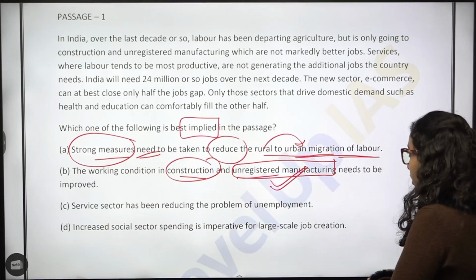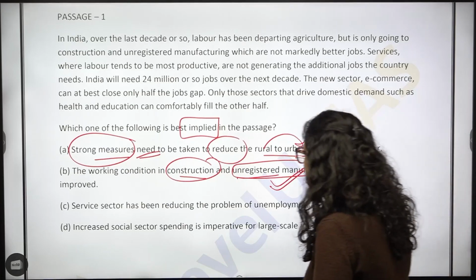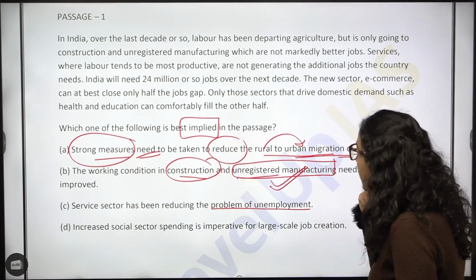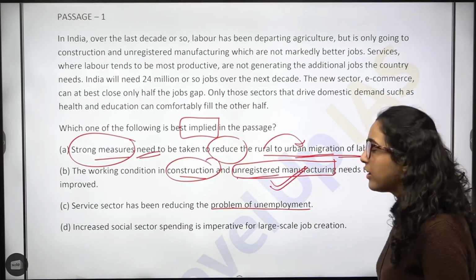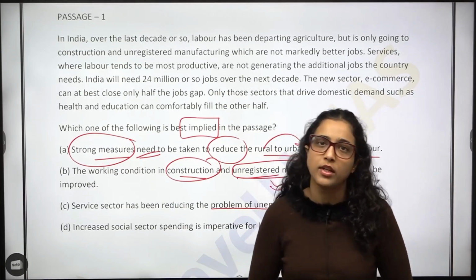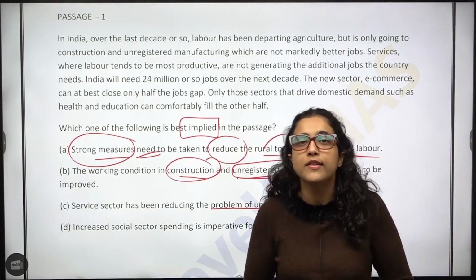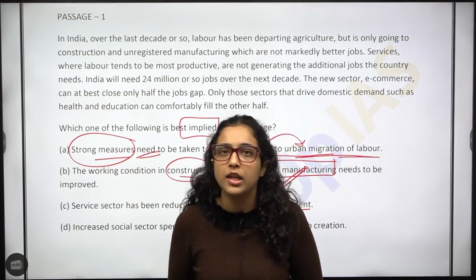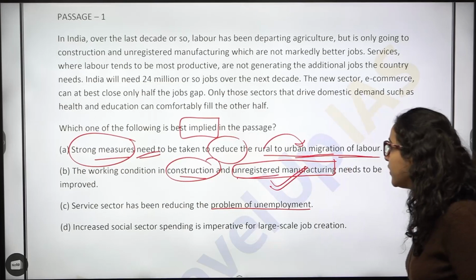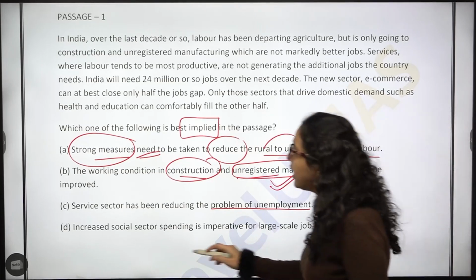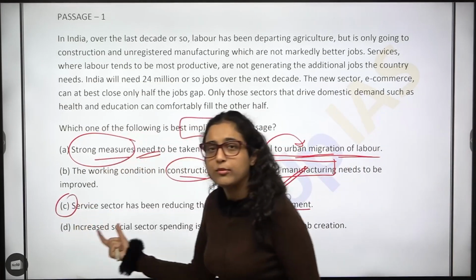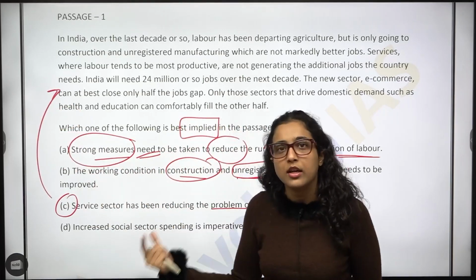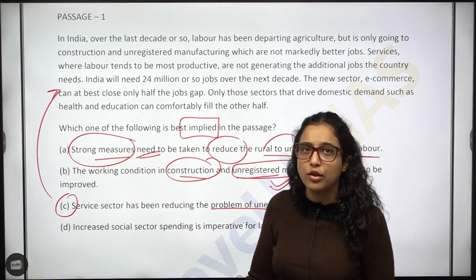Option C, you have service sector has been reducing the problem of unemployment. Now this is in general, this can be true that service sector की वजह से unemployment की problem कम हो रही है, because see service sector is also employing some people, so yes it can be helping. ठीक है? Has been reducing the problem of unemployment. Again जो option आपको favorable लग रहे हैं वो आपको check करना पड़ेगा कि author को भी is author making the same point of view or not.